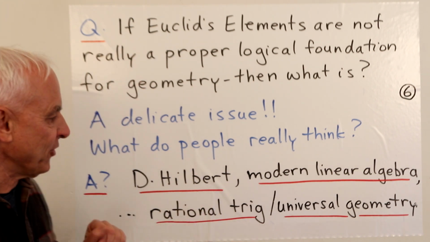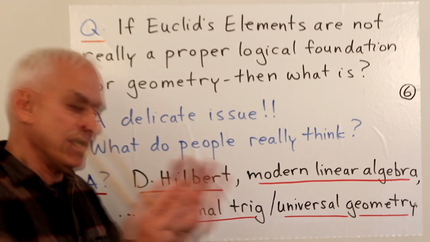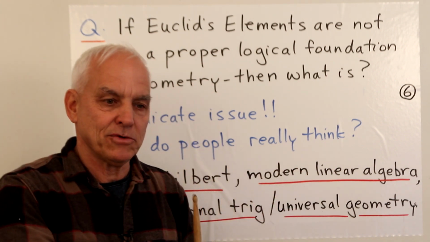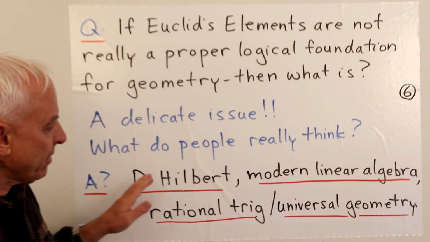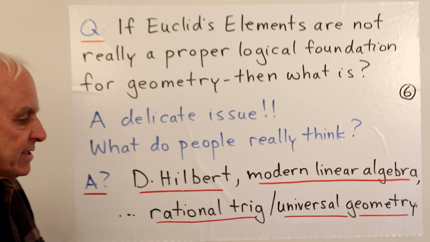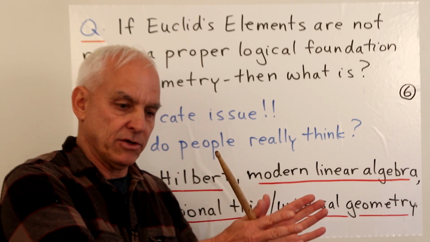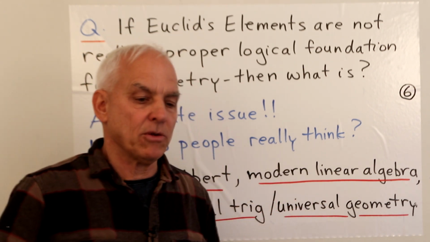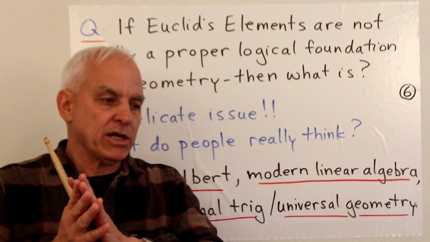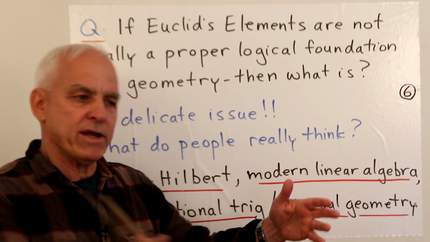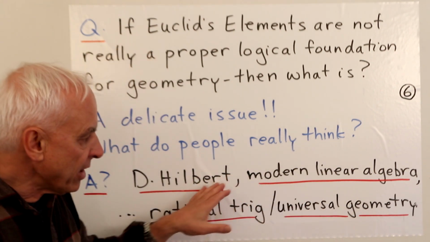Well, it's not as if people haven't been thinking about this. So people have been thinking about this, of course. And David Hilbert famously gave a quite interesting attempt to create a different or better foundation for geometry. Another development, which I think is even more important, is the development of modern linear algebra, which is not really so much necessarily in the geometry direction. It has other interests in terms of algebra and other computational issues. But it turns out that modern linear algebra somewhat naturally provides a pretty decent alternative framework for geometry. So that's another thread in this